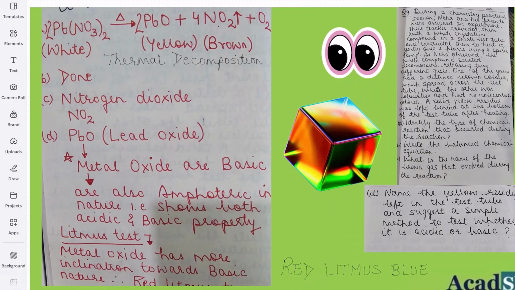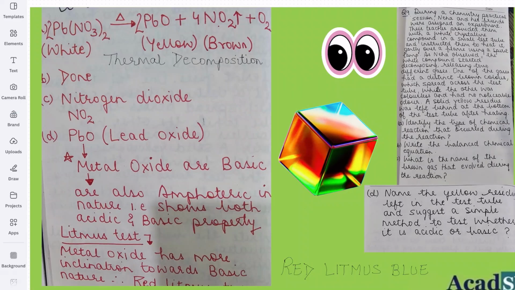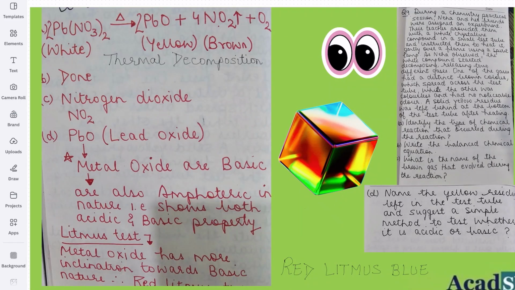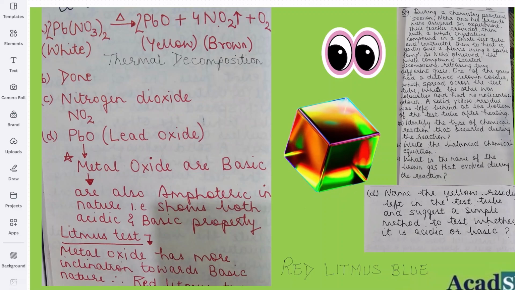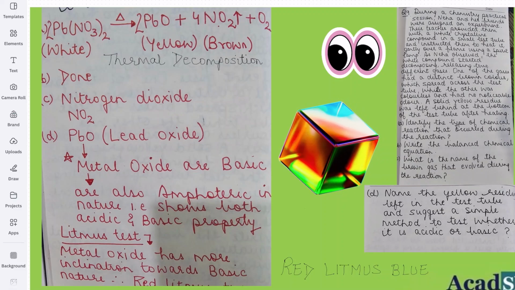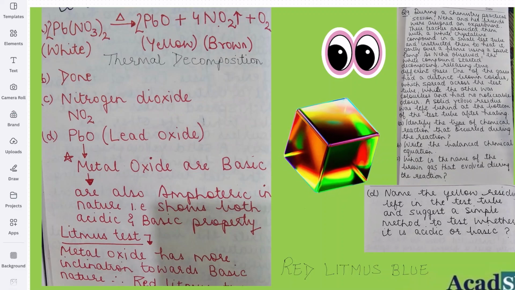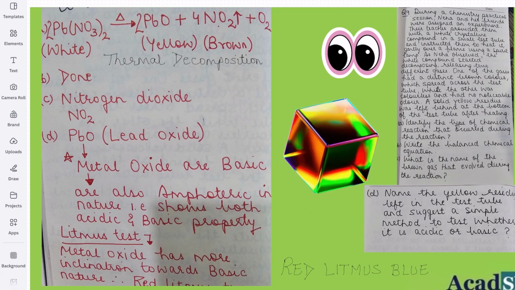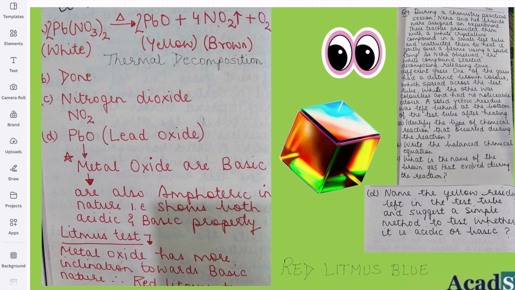Now the D part says, name the yellow residue left in the test tube. The yellow residue is PbO, lead oxide. Now, the main important question they have asked, and this is a very important question, mark it, is to suggest a simple method to test whether it is acidic or basic. Very, very important, children.